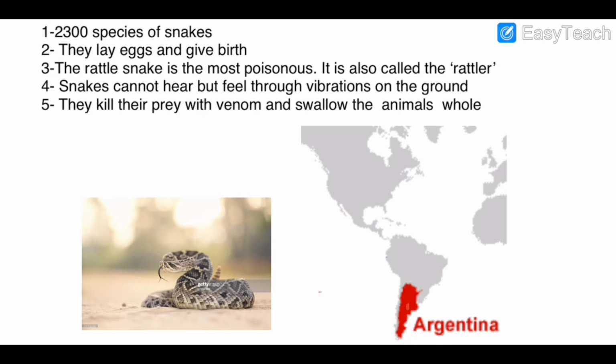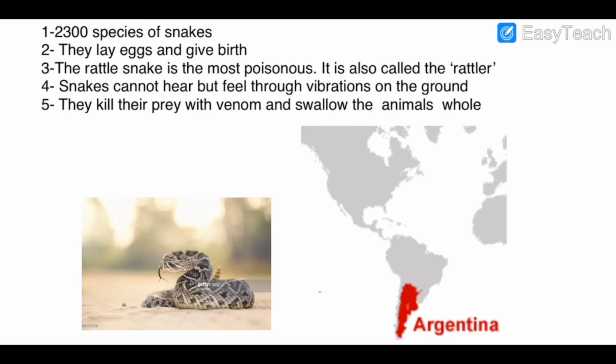Then the snakes, as you know, lay eggs and they give birth. But the snake mentioned over here, the rattlesnake, gives birth to its own kind. It can be called a semi-mammal or something like that. And it's a very venomous snake, a very poisonous snake. It is called the rattlesnake or the rattler. Now, this rattler is very poisonous, and it is best left alone. One should stay quite away from it.